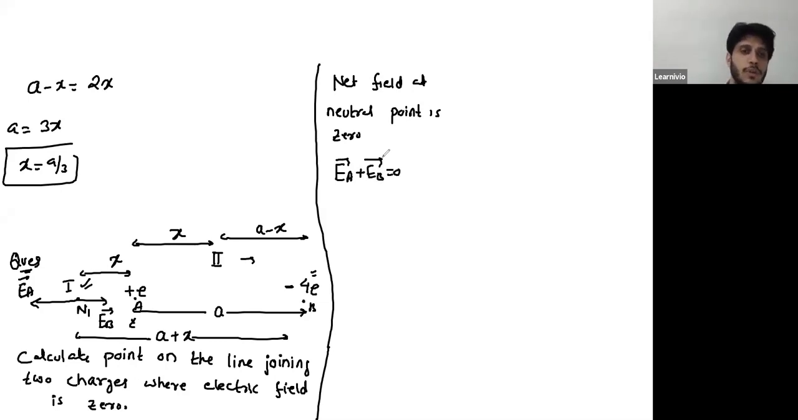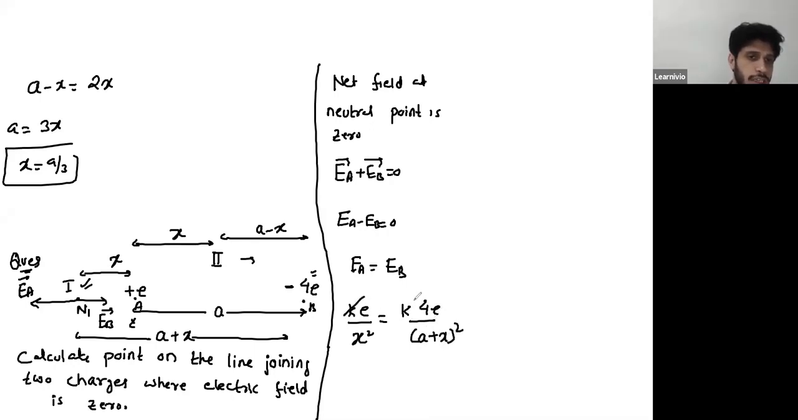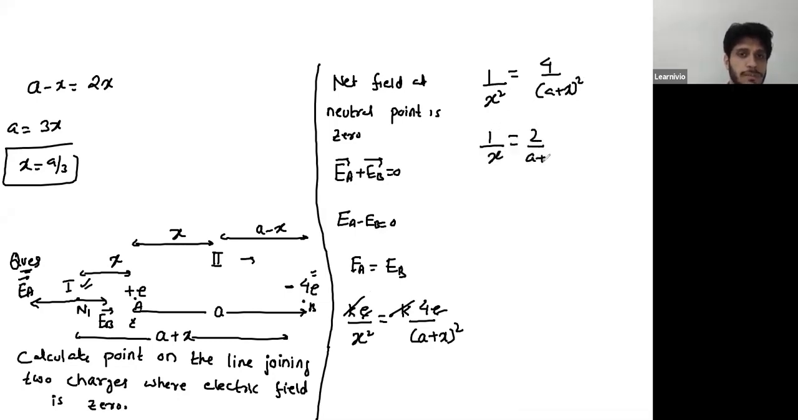Now, since EA and EB both are acting in opposite directions, you can write this as EA minus EB is 0, or simply EA is equal to EB. So EA is KE over X square and EB is K4E over (A plus X) whole square. The K will cancel, E will cancel, and we are left with 1 by X square is 4 by (A plus X) square. Take roots on both sides: 1 by X is 2 by A plus X. If you cross multiply, you'll get A plus X is 2X. Then A will be equal to X.